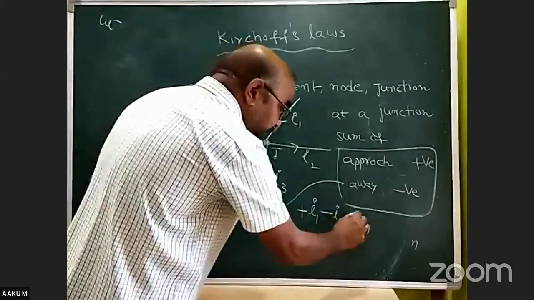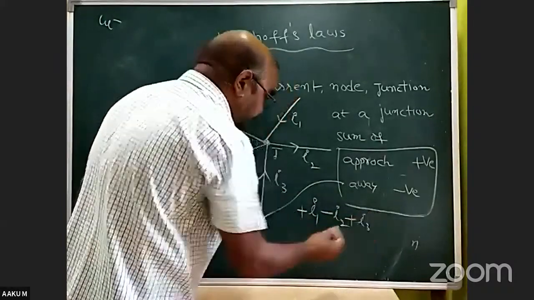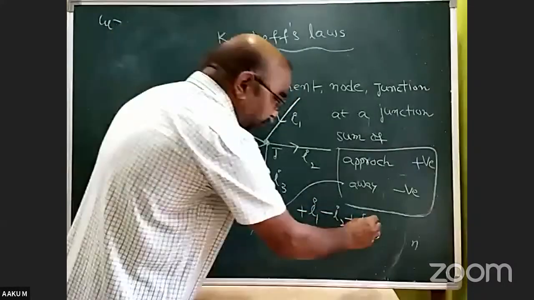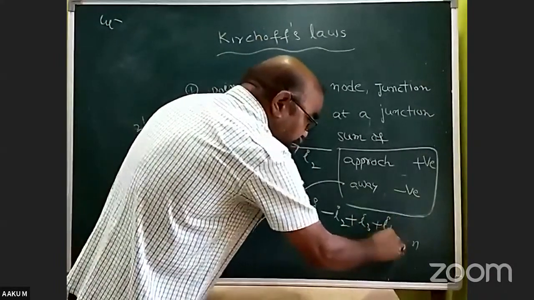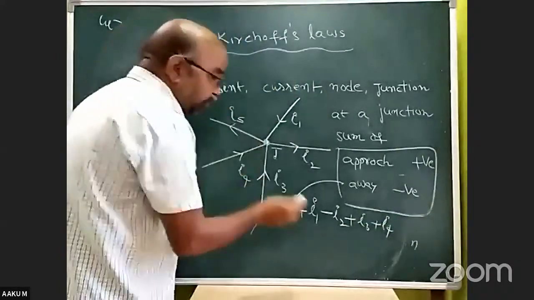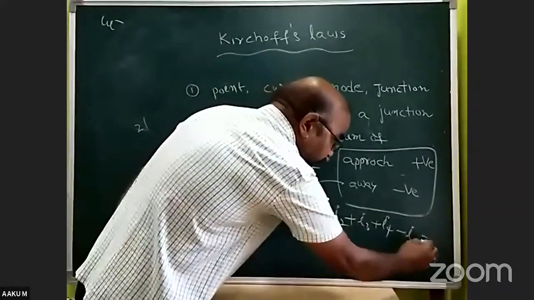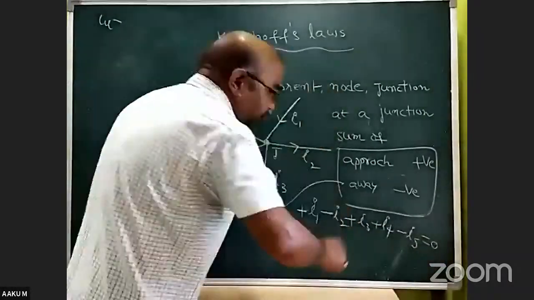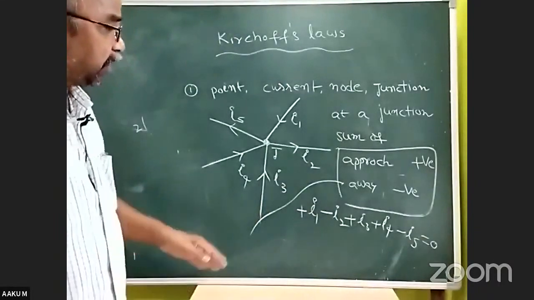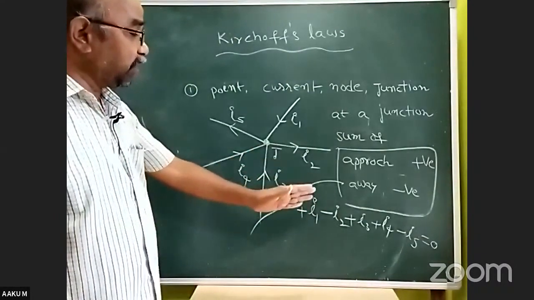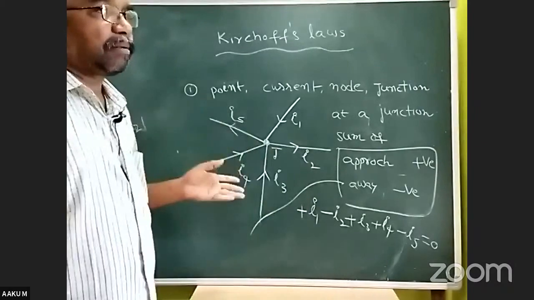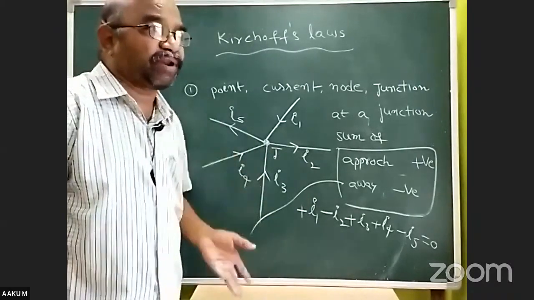I3 is approaching, plus I3. I4 is approaching, plus I4. And I5 is going away, minus I5. So the sum is equal to 0. Algebraic sum means we give sign to the currents. What sign? What is the sign convention here?